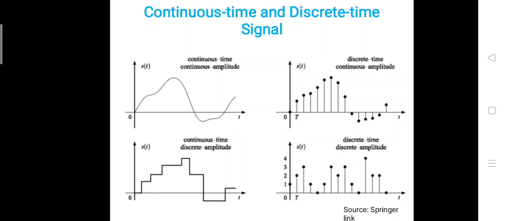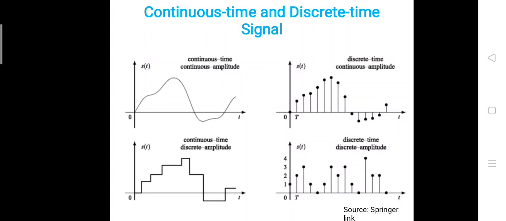Continuous time control signal means these signals are continuous with respect to time. Means if you want to get the information from here to here, how this signal reaches from 0 to this top level, all the information is continuous. We can get the information with respect to time.